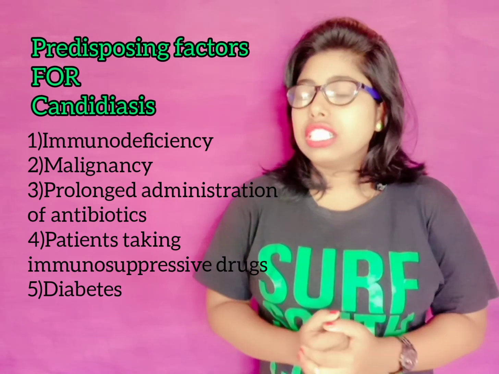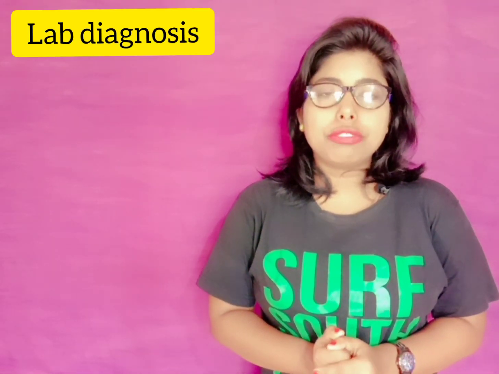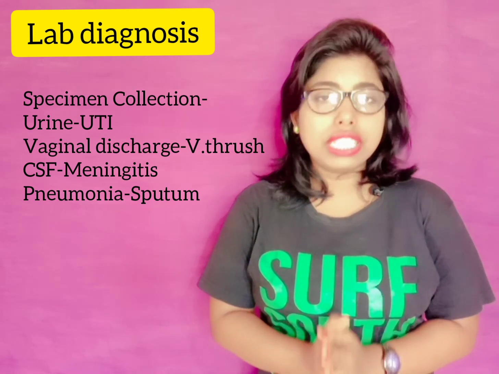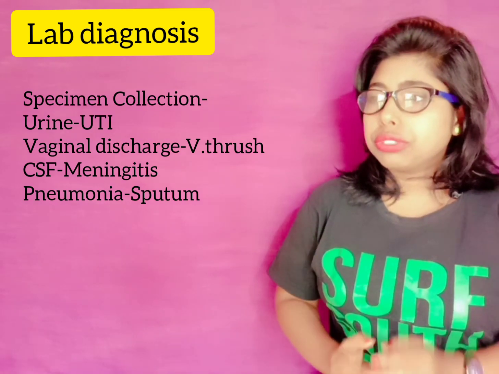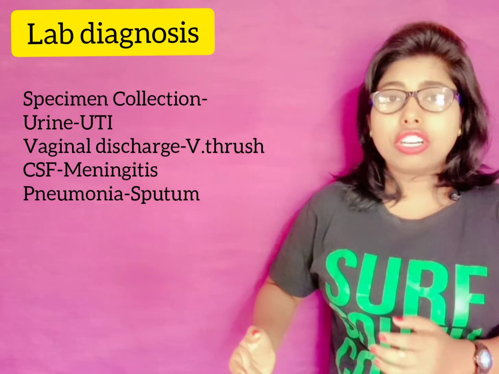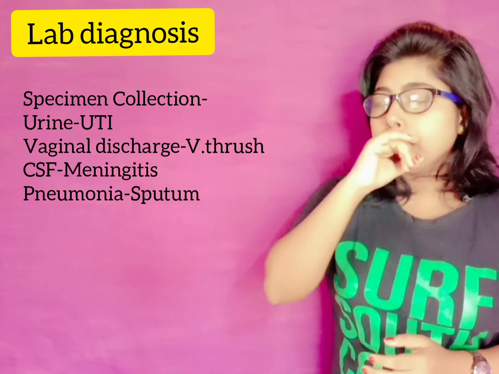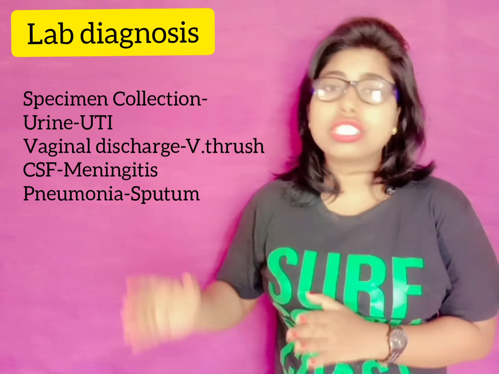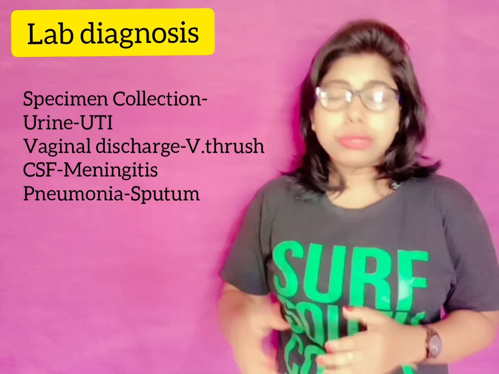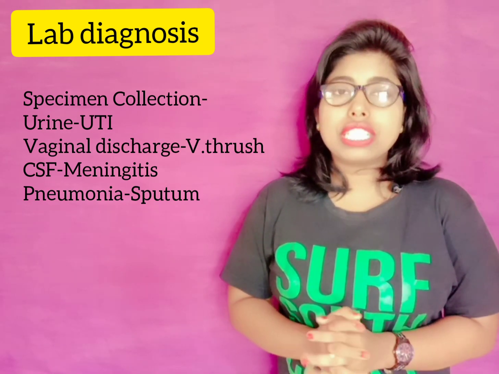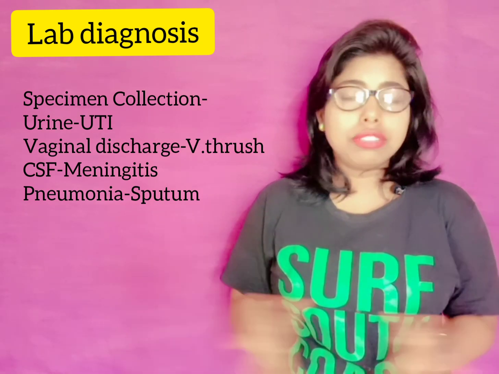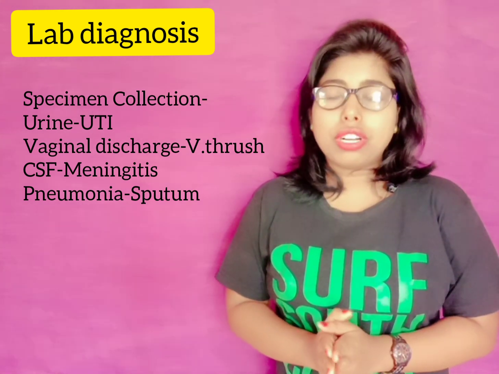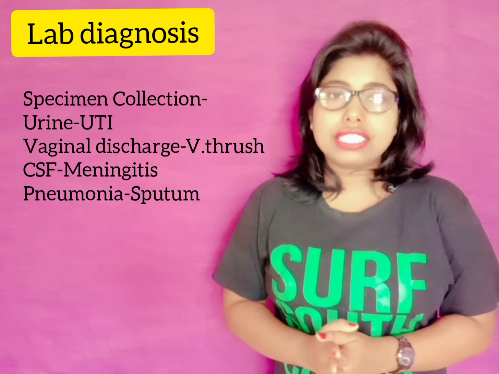If we see its lab diagnosis, first of all we should look at specimen collection. Which specimen should we collect for candidiasis? You should collect from where the disease has occurred, right? Mainly we take urine in case of UTI, or urinary tract infection. In case of pneumonia, we take sputum samples. In case of vaginal thrush, we take vaginal fluid or vaginal discharge. These are the specimens we should collect for the different types of candidiasis, right?